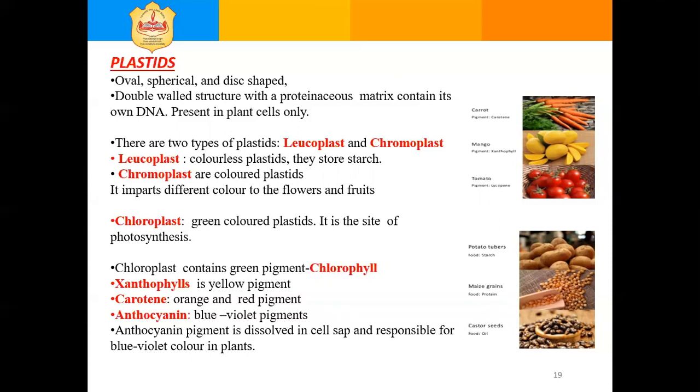Other pigments found in plants are xanthophyll, yellow; carotene, orange and red; anthocyanin, blue and violet. Anthocyanin pigment is dissolved in cell sap and responsible for blue-violet color in plants.